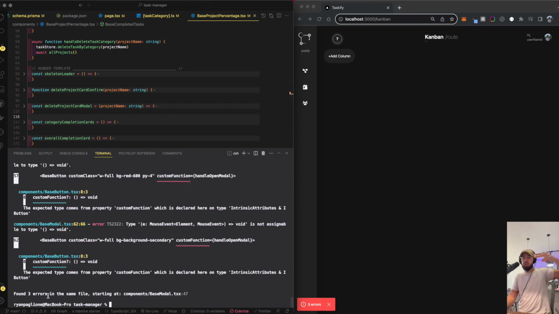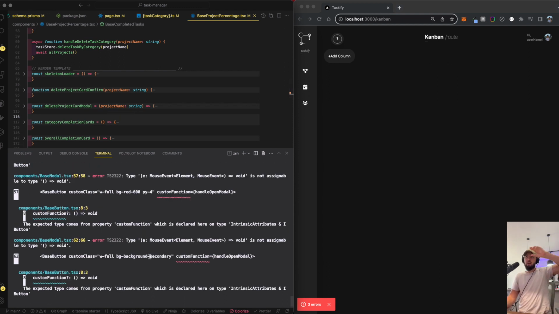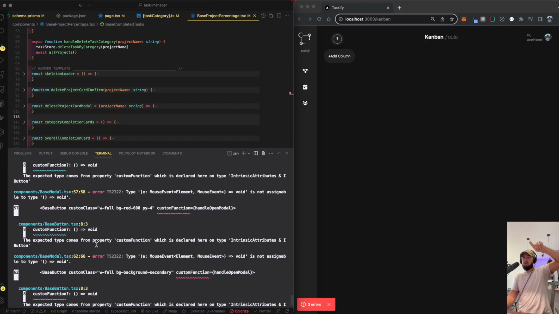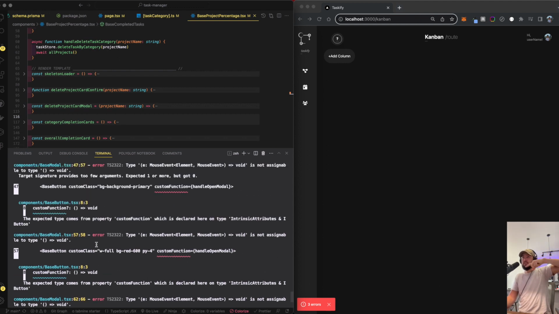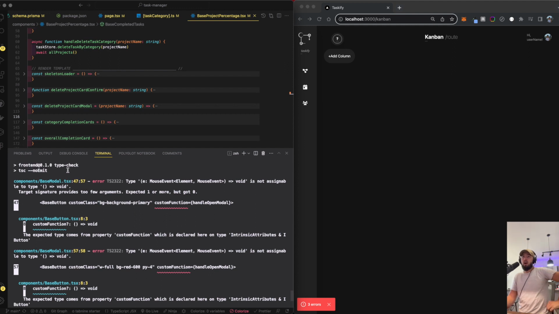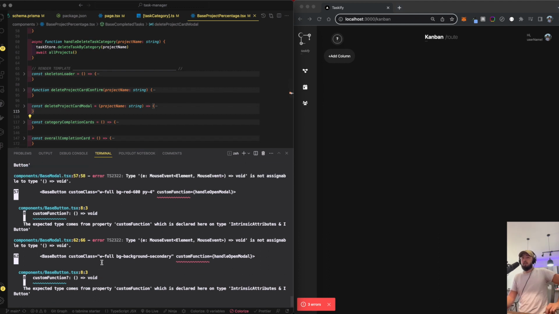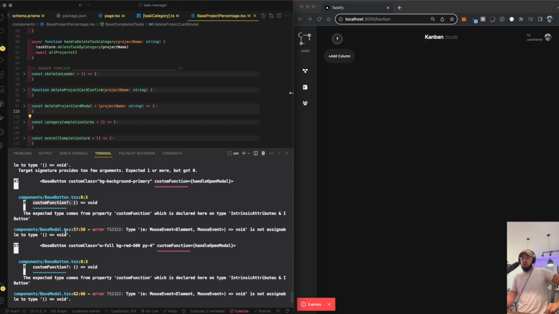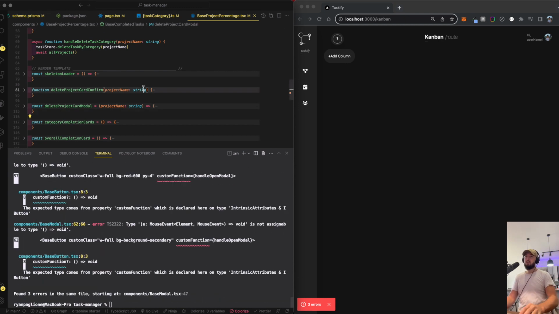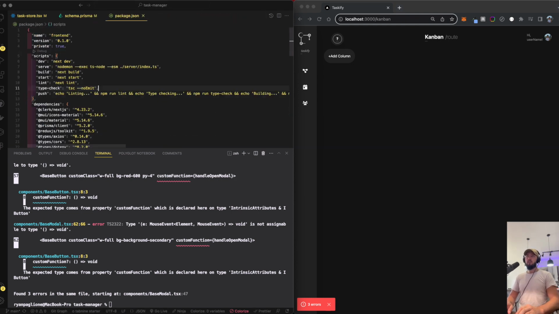Now it's going to do the type check to check all of our stuff. Custom function, this was the void function I was very skeptical of. Yeah, type e dot mouse event void is not assignable to type void. So that was one of them that I was not comfortable with. But that looks like our only type error, and everything else looks proper. It's just the same custom void function 4 or 5 times over because we're using that as a base button component, so it's used in 4 or 5 different files.